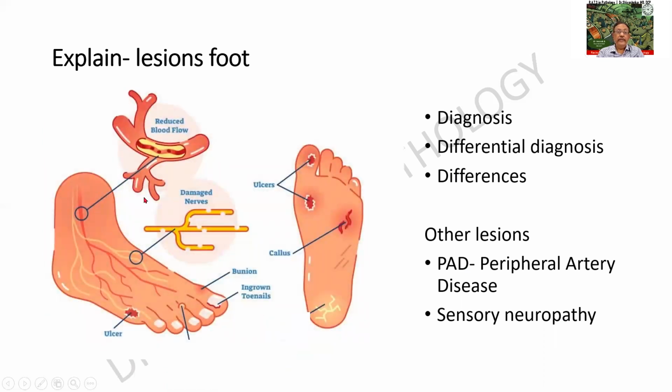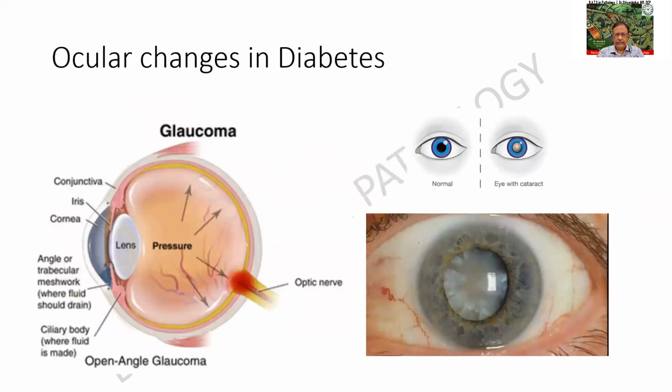Look at this. There can be damaged nerves, which lead to sensory neuropathy. There can be obstruction to the blood vessels, which can lead to gangrene of the extremities. There can be trophic ulcers, because of the pressure effects. So these are some of the important lesions that you should have in mind.